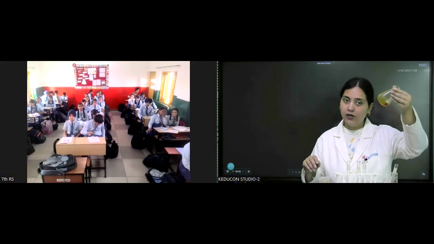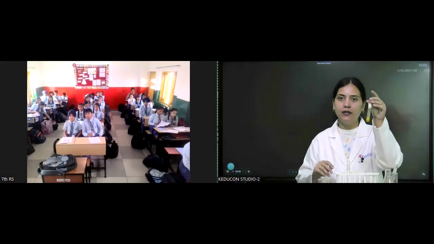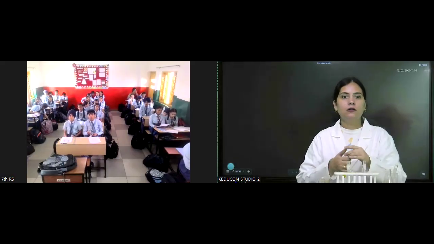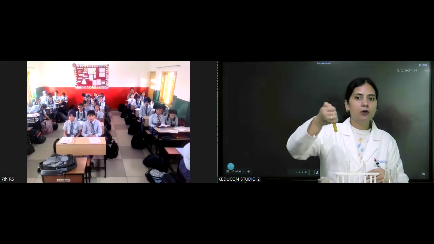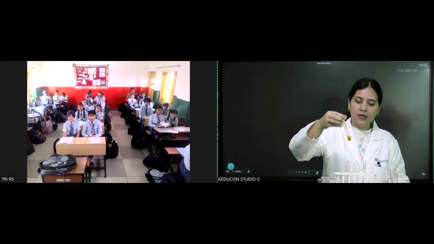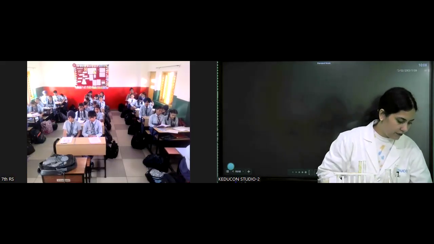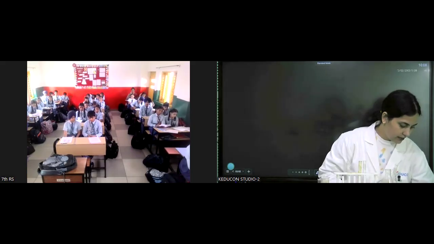So which solution is this? What is this yellow-colored one? Which indicator is it? Yes, what's the name of this indicator that is yellow in color? It is turmeric. That's nice. Because we have taken that.